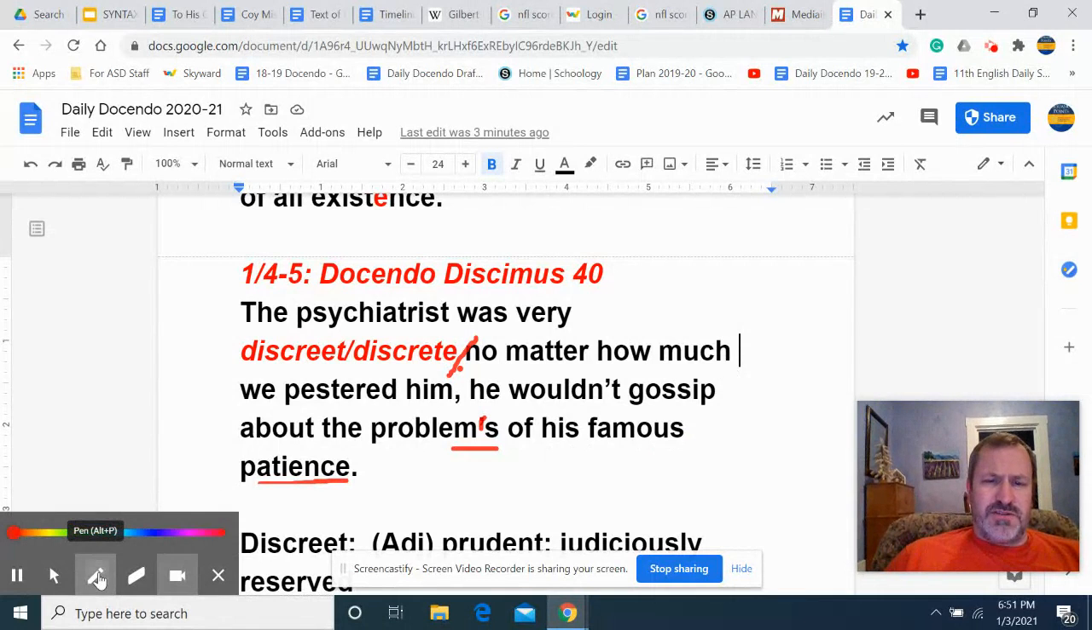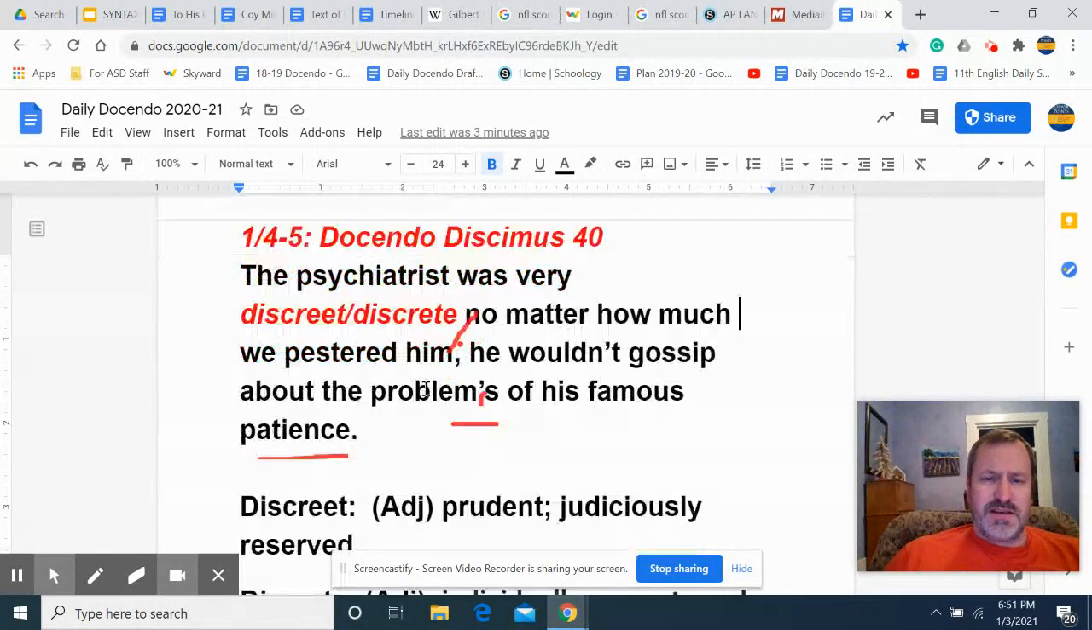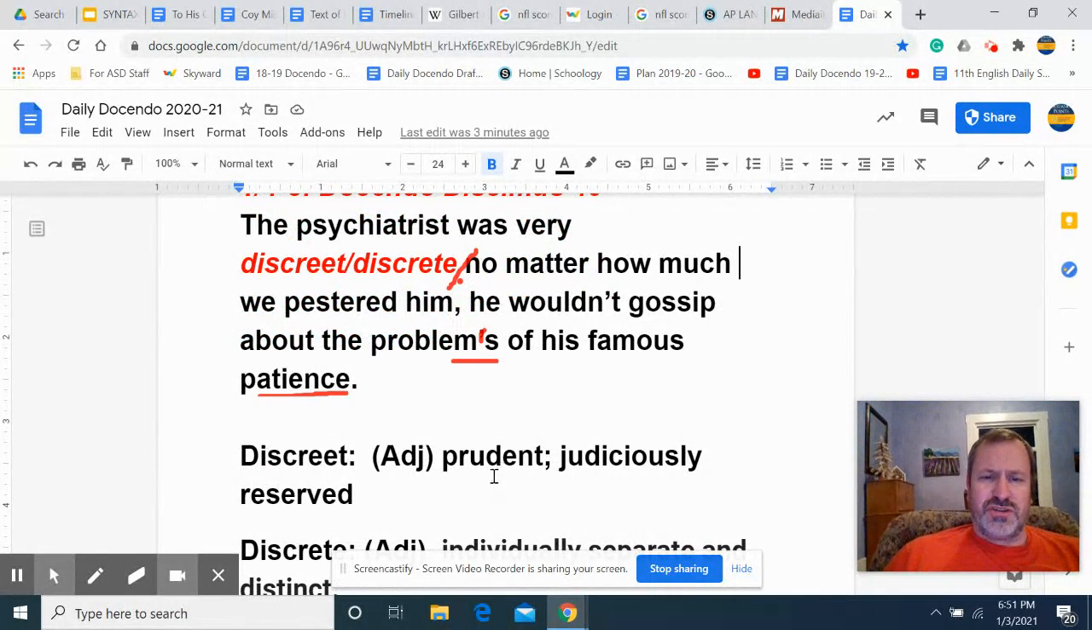I think that's it as far as the changes. But looking at the words, notice we have these two homophones, discreet and discrete. Same pronunciation, but different spelling. And we want the meaning here, which is discreet as in prudent, judiciously reserved. So a friend tells you something, you don't go around blabbing it around. You're discreet. Notice that's double E-T, discreet.